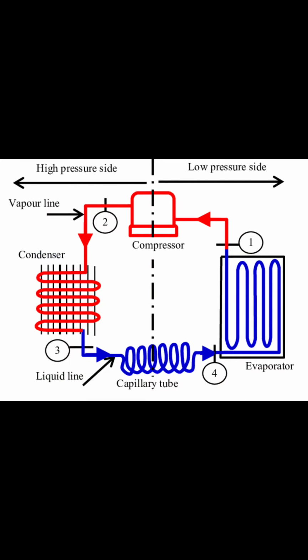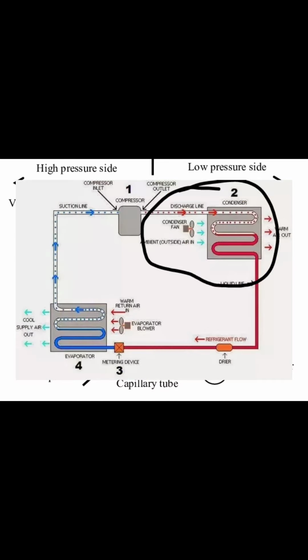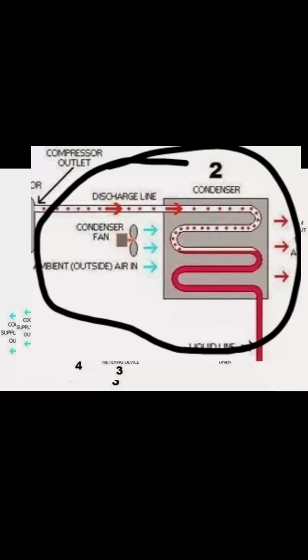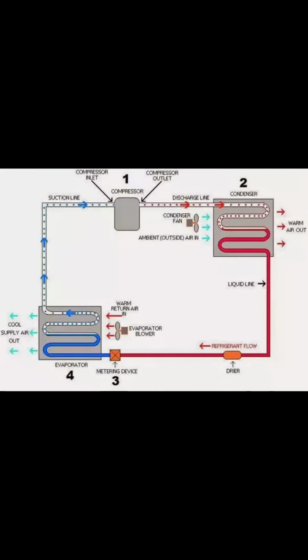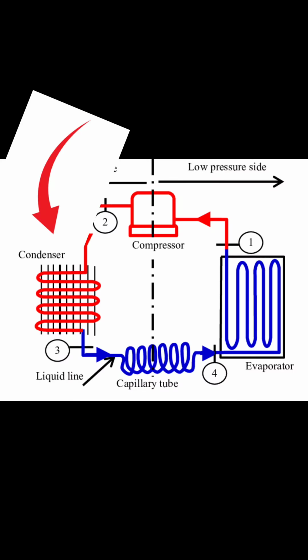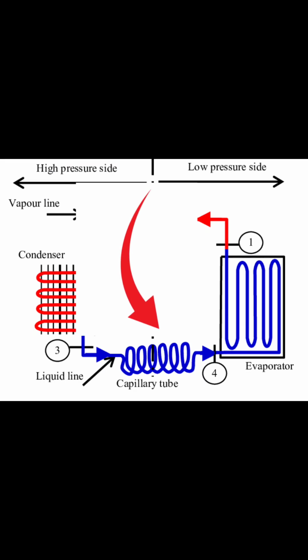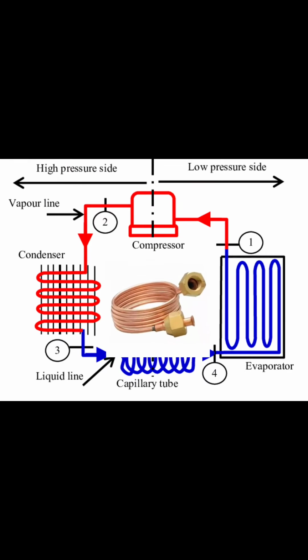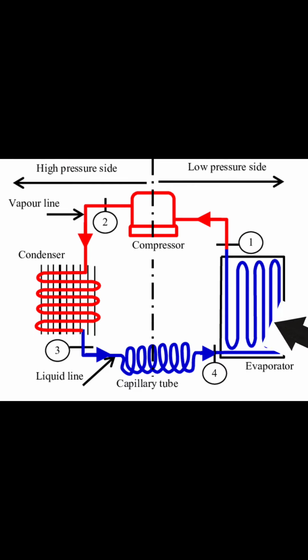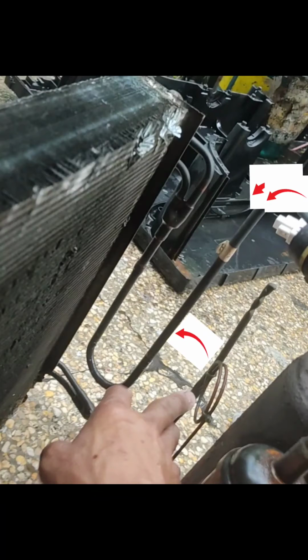From the compressor, the refrigerant gas flows to the condenser. It converts the high pressure gas from the compressor to a high pressure liquid. This is made possible by heat transfer from a warmer to a cooler substance. From the condenser, the refrigerant flows to the capillary tube. It has a small inside diameter and is used to control the flow of refrigerant. It also connects the remote valve to the thermostatic expansion valve.